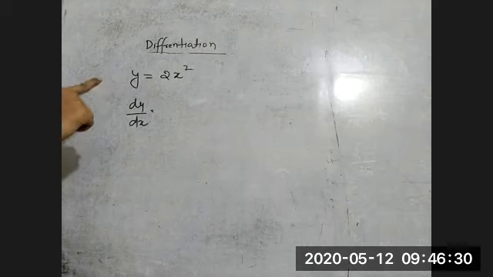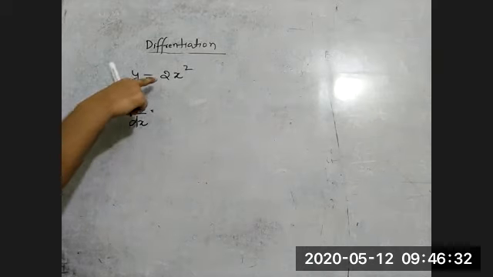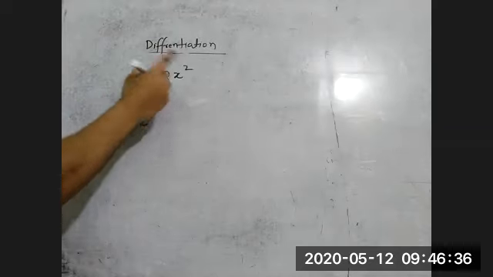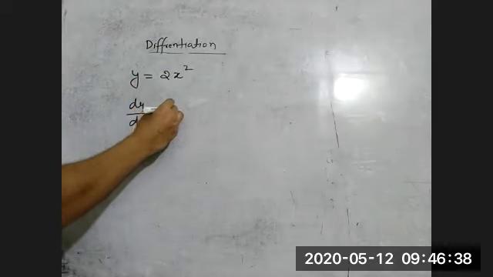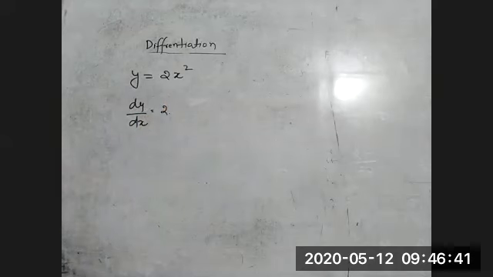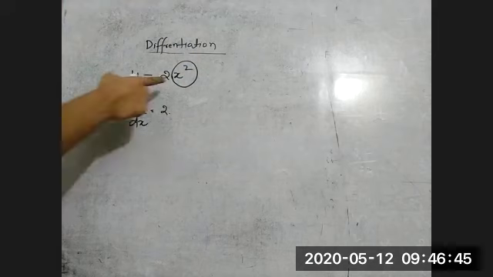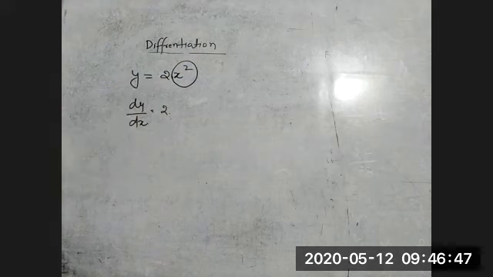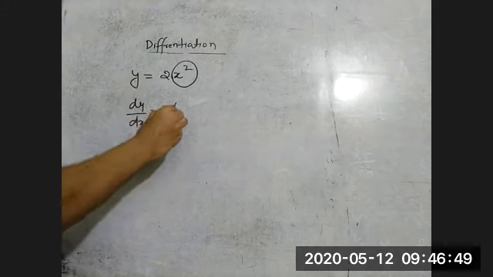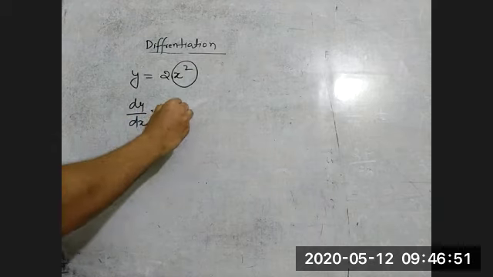So whenever you see this type of function, what you have to do? We don't have to do anything for 2. It is just a constant value and coefficient. So we'll write it as it is, 2. Now what we have to do? We have to differentiate only the variable term. So what is the differentiation of x square? Tell me. 2x. So here we can write 2x.